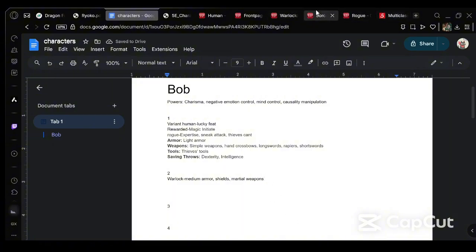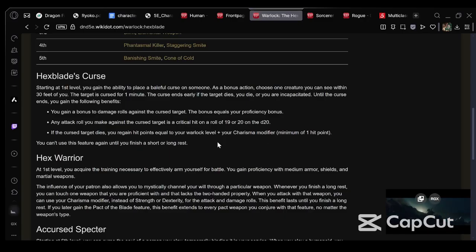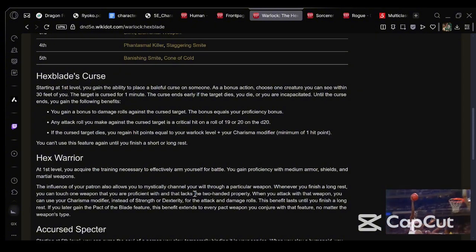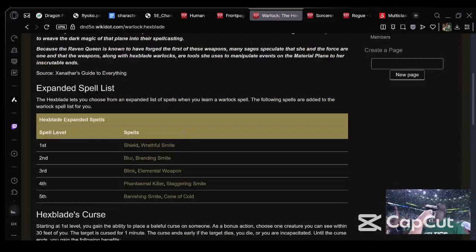Which is really good, because that means he's going to have a lot more longevity as a character, because he'll have better armor and things. Just one weapon unless it has the two-handed property. As long as the weapon isn't two-handed, and this character uses pistols and one-handed weapons mostly, he's going to be able to use his charisma modifier instead of his strength or dex for the damage roll. And that's pretty good.